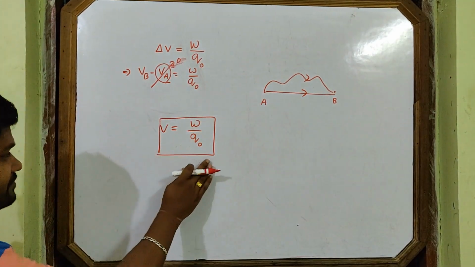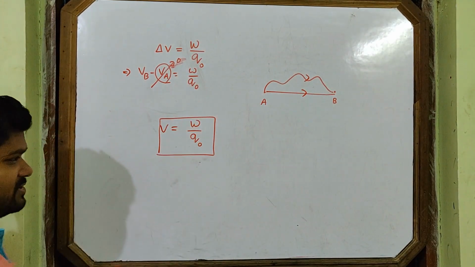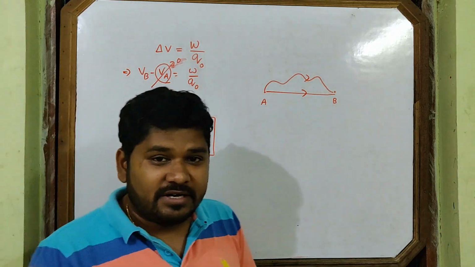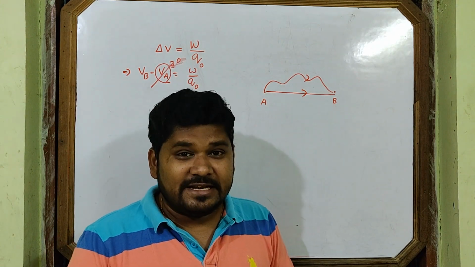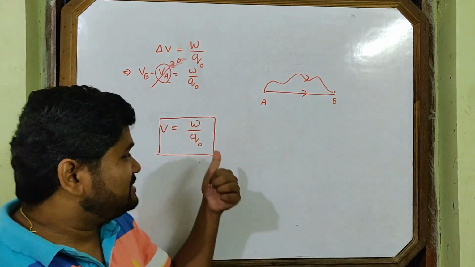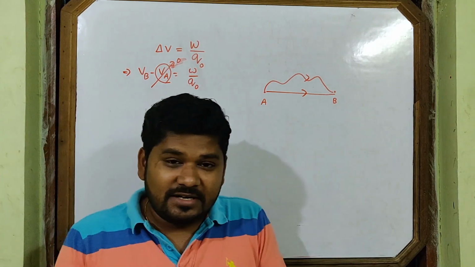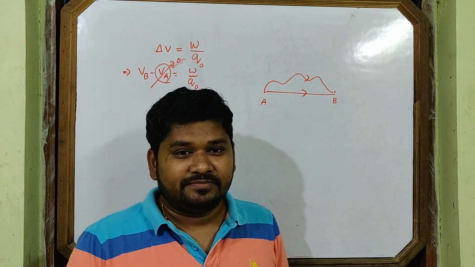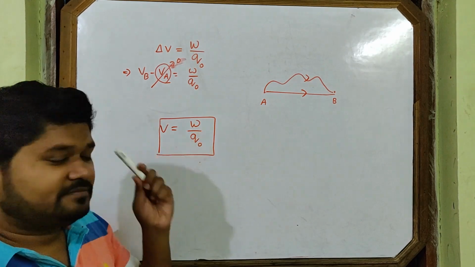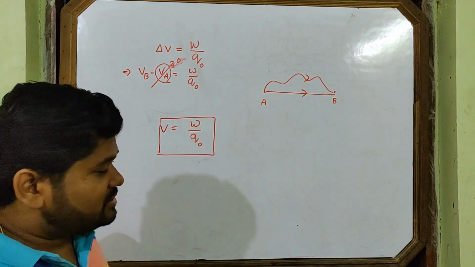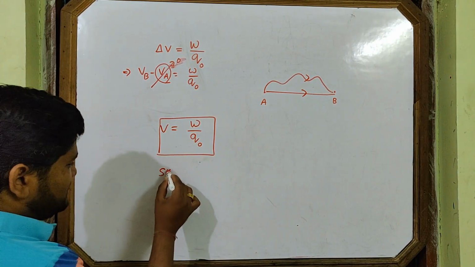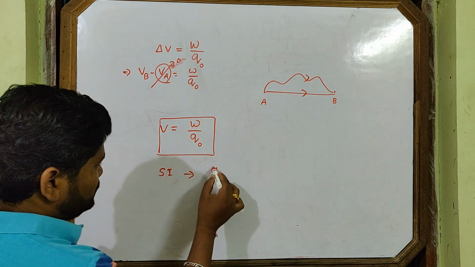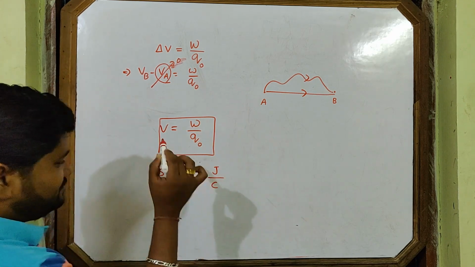Now, this is the expression of potential. Is it scalar or vector? Obviously it's a scalar quantity because it's nothing but work done. Work done is just renamed as potential. Then what about its units? SI unit. See, this is joule, this is coulomb.